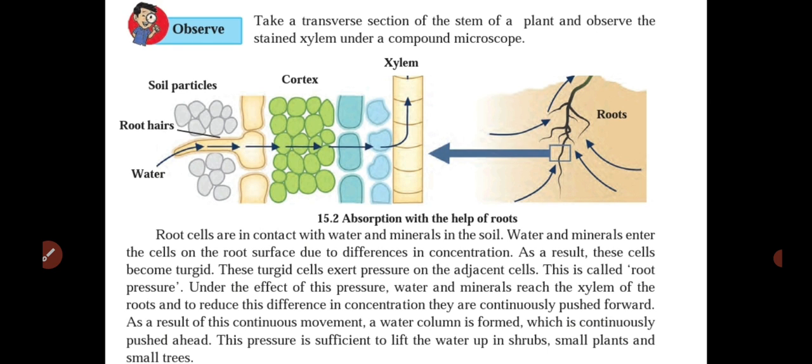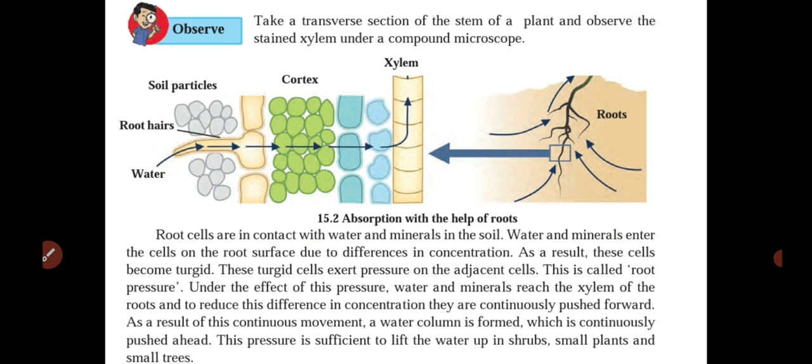So due to this difference in concentration, water and minerals are being pushed forward, water by the xylem and minerals by the phloem. Okay, they are being pushed by the xylem. Here the water reaches till the last part of the plant body, and as a result of this continuous movement, a water column is formed.